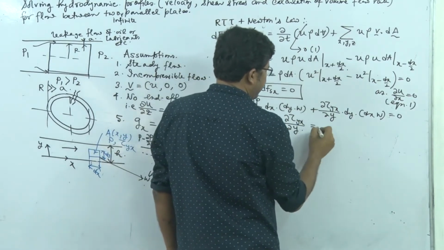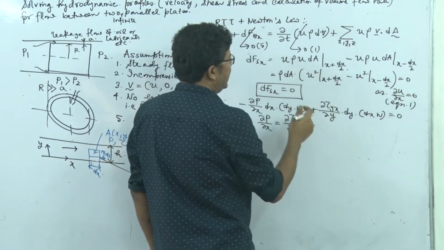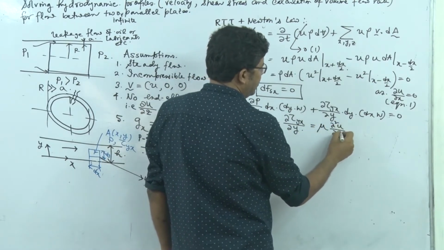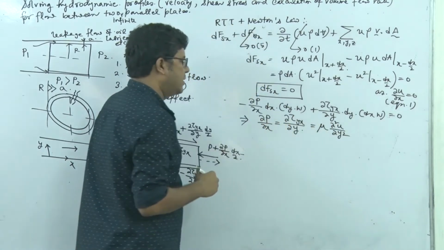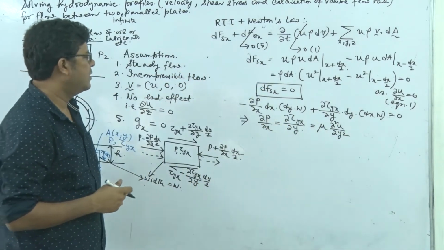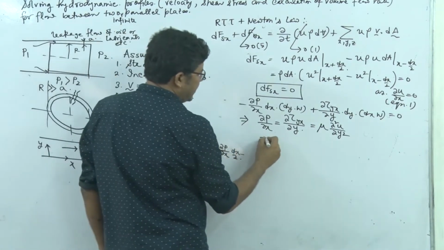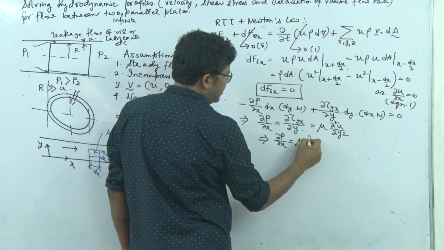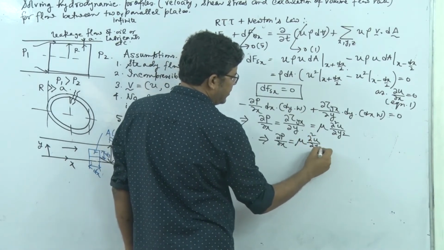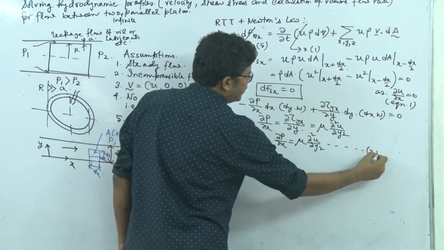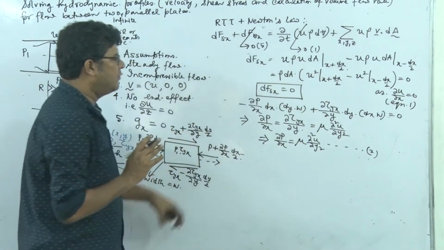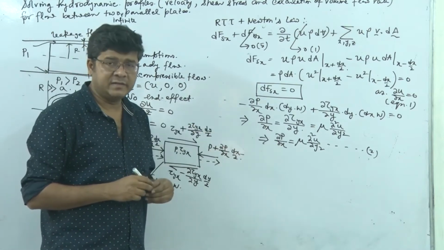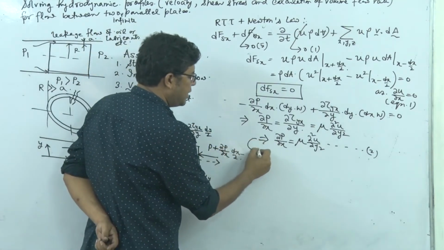Correct? And this ∂τ_yx we can write as μ into ∂²u/∂y². Okay. So this is my governing equation for the incompressible Newtonian fluid. That is equation 2. Now we first have to look into the issue that ∂P/∂x is constant. How can we establish it?